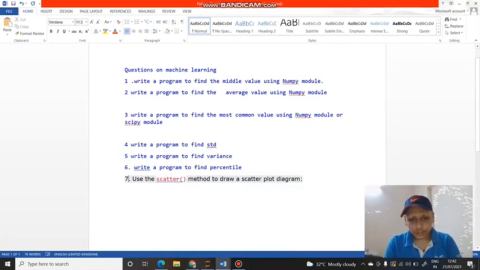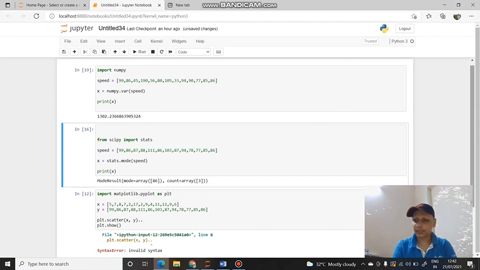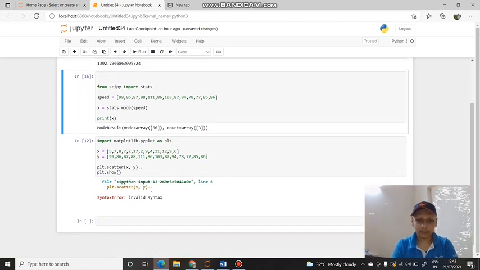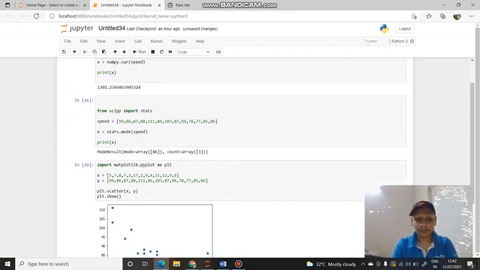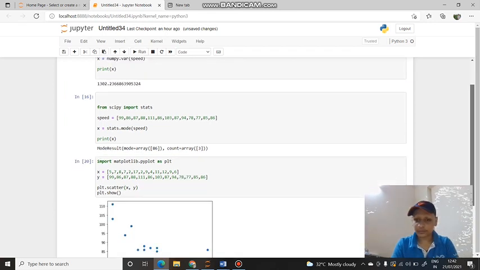Now the last question, use the scatter method to draw a scatter plot diagram. So we will first import matplotlib, like import matplotlib.pyplot as plt. Now I have inserted two arrays x and y. Now the main syntax is plt.scatter. I will run and see the result. I can show you, see.